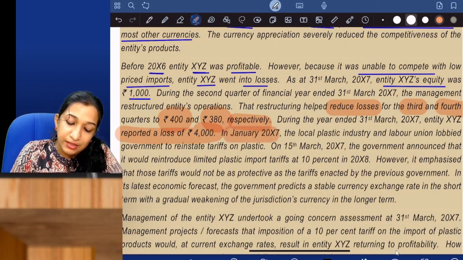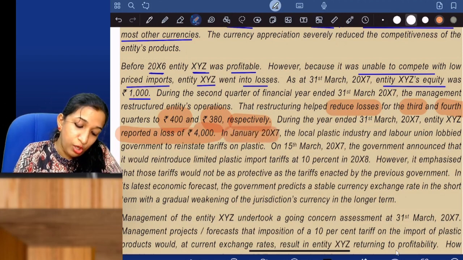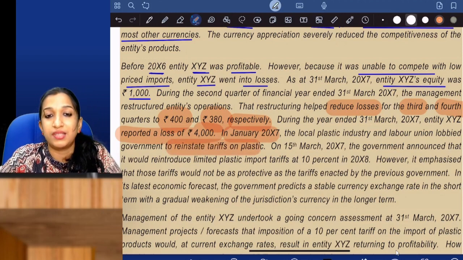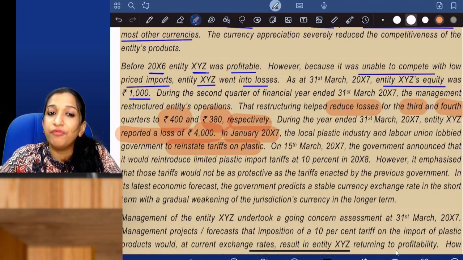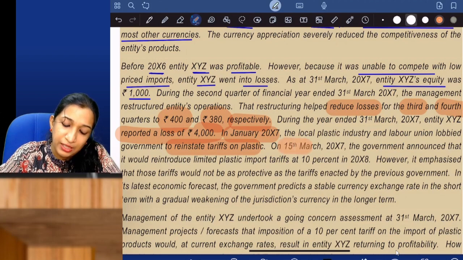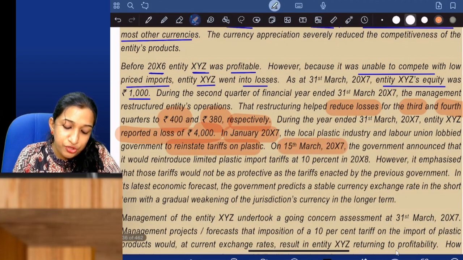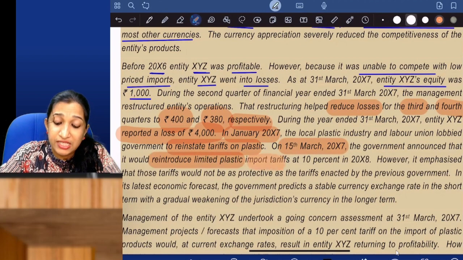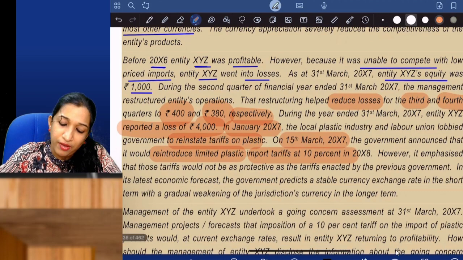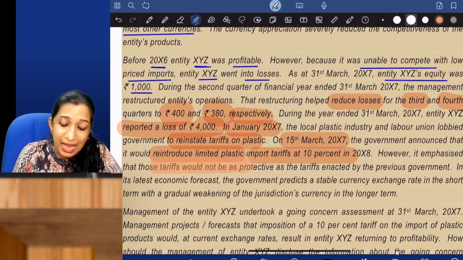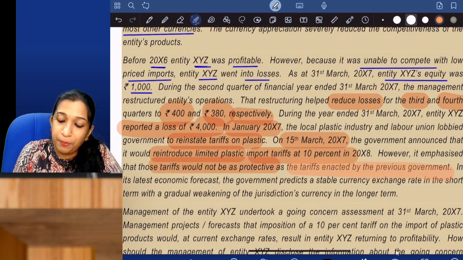In January 17, the local plastic industry and labor union lobbied the government to reinstate tariffs on plastic. So as usual, some businesses are severely affected because of this abolishment of import tariffs, and we have influenced the government and we are planning to reinstate tariffs on plastic. On 15th March, the government announced that it would reintroduce limited plastic import tariffs at 10% in 2018. Earlier it was 40% but now 10%. However, it emphasized that those tariffs would not be as protective as the tariffs enacted by the previous government.